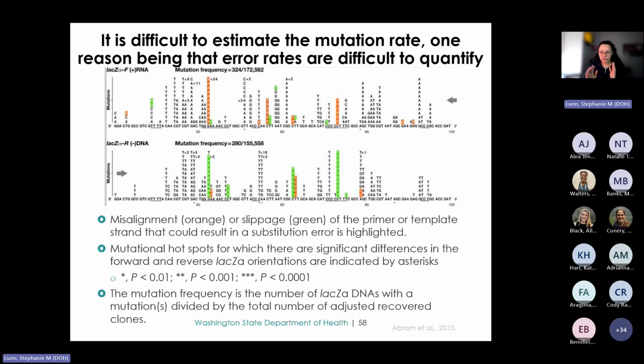So to illustrate this, to try to quantify the mutation rate, consider an analysis with something called a reporter gene. A reporter gene can be used in experiments to track or measure gene expression as an indirect indicator of the activity of other genes or even regulatory sequences.